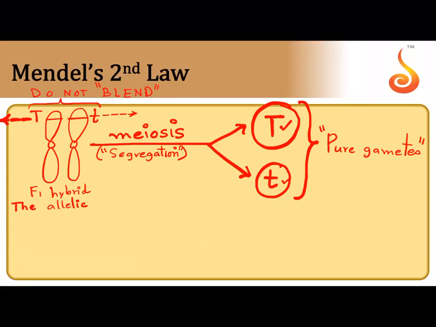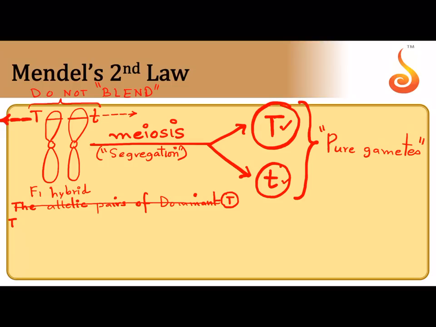The allelic pairs of dominant, that is capital T, don't put a circle, so let me rewrite it for you here again.